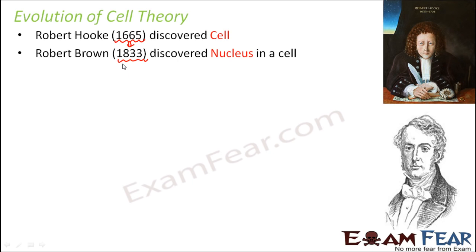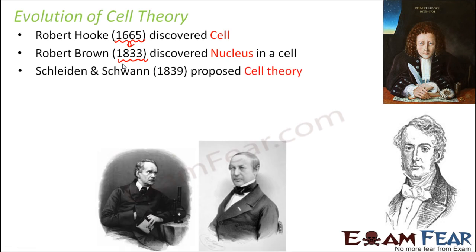So with time, a cell theory was proposed. So there was a pair of scientists, Schleiden and Schwann. Somewhere around 1839, they proposed the cell theory. So what was this cell theory about? This cell theory was all about the existence of cells. So the cell theory tells what are cells and why do they exist. So the cell theory stated that cells are the structural and functional units of all life forms.